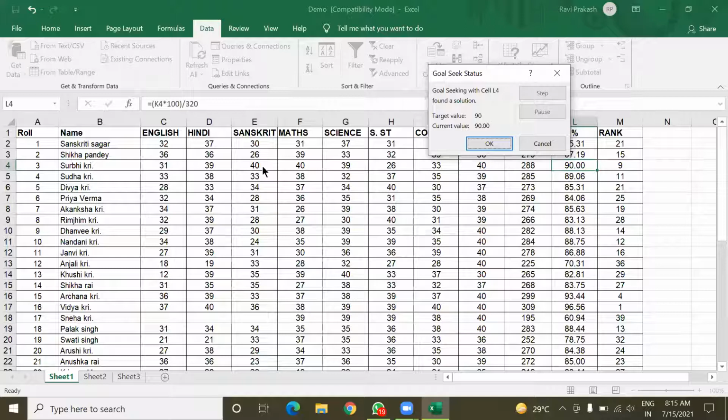Not only this table, it is more useful if we have a kind of database of salesmen, like how much more sales should be made so that our profit should be this much. So like this we can perform analysis on data with the help of Goal Seek. So understood, everyone? Yes, sir.